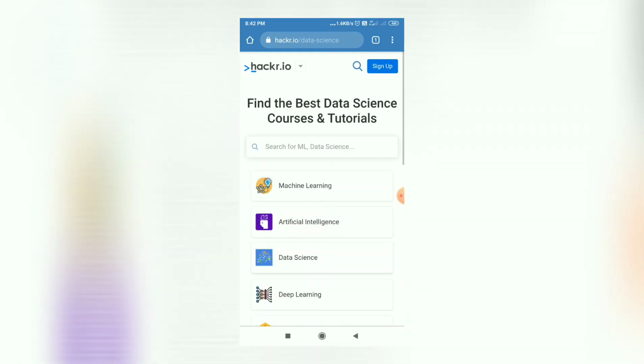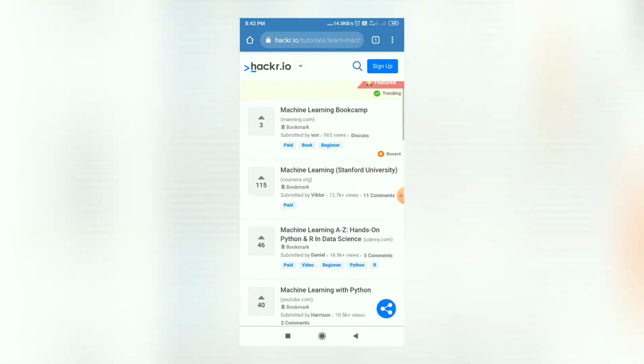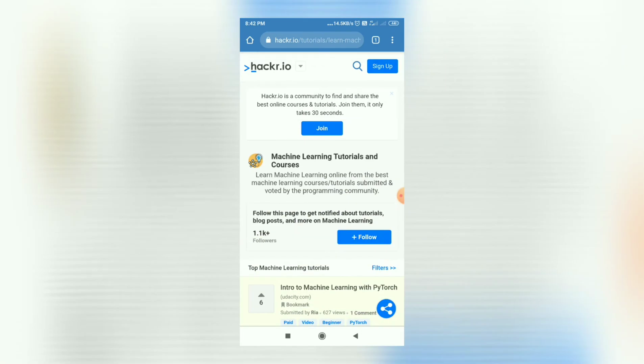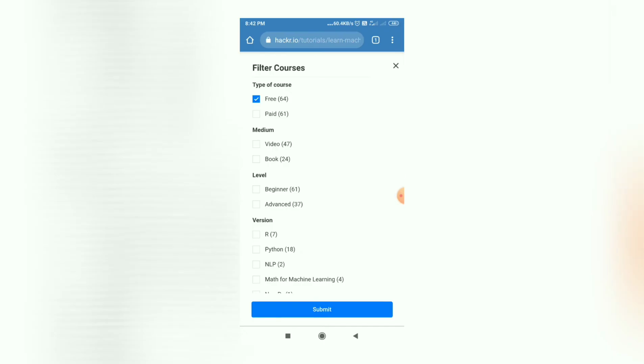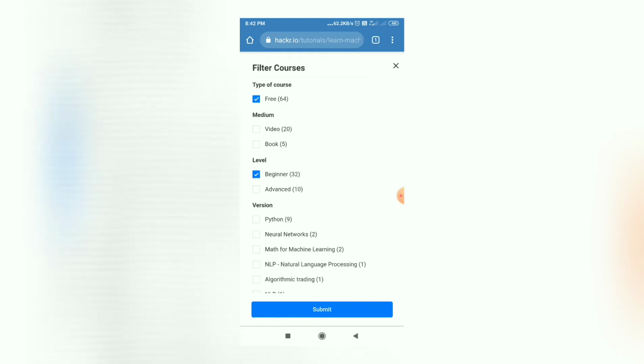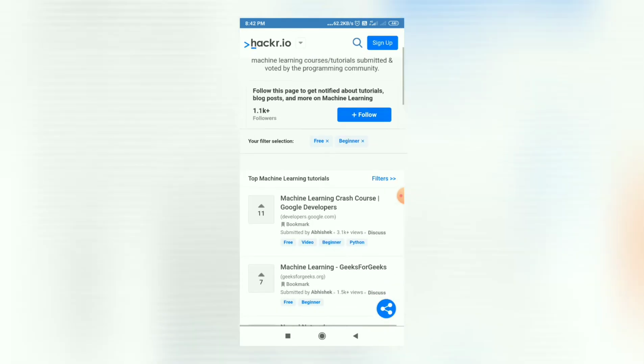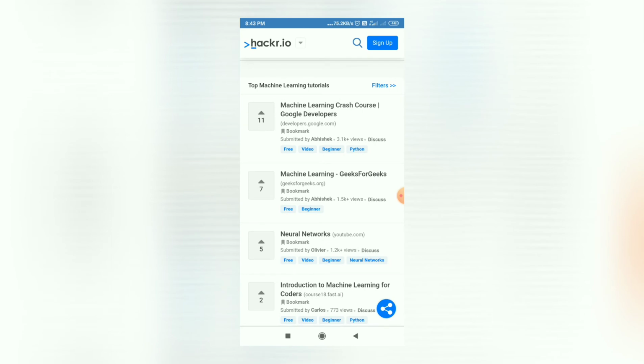So you can explore any category in which you are interested. Suppose I choose machine learning. Now it will show me a list of courses. I will filter these courses: I will choose free courses and beginner level. Just submit, and it will bring you all the free courses for beginner level.